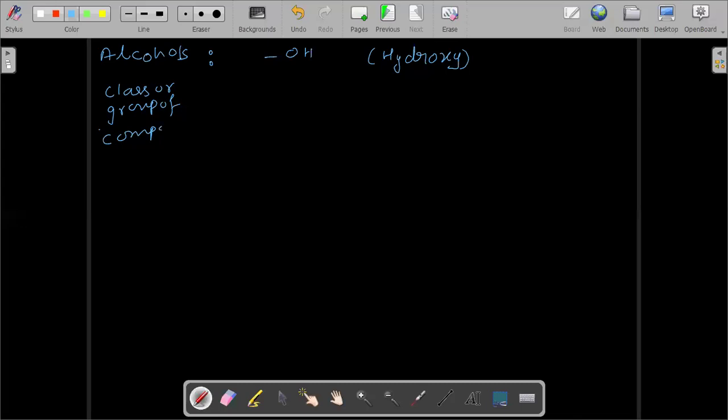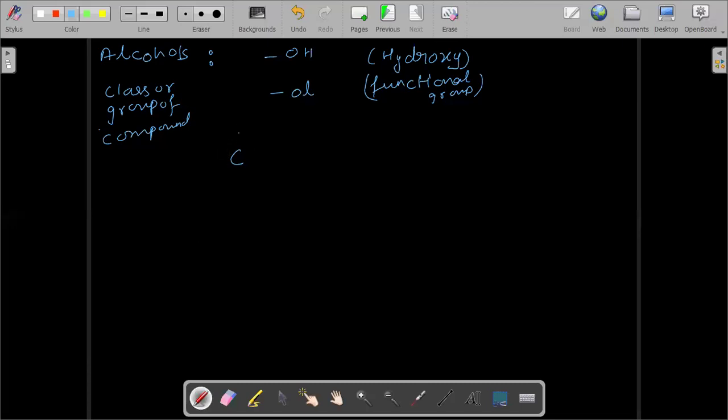Whereas OH, which we see here, is the hydroxy group. It is the functional group. If you are asked the name of the functional group, it is the hydroxy group. If you are asked the class of the compound to which it belongs, the class is alcohols. Now a similar rule is followed for them also: drop the E from the parent name and add OL.